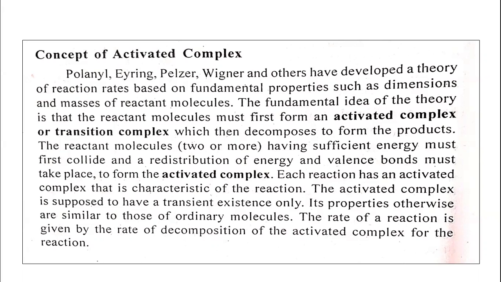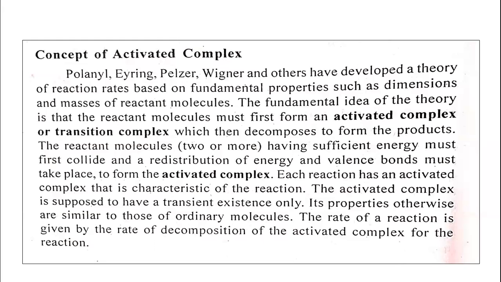In Arrhenius theory, we know that the reactant molecules go into the transition state. But according to this activated complex theory, first of all, the reactant molecules must form an activated complex or transition complex, which then decomposes to form the products.